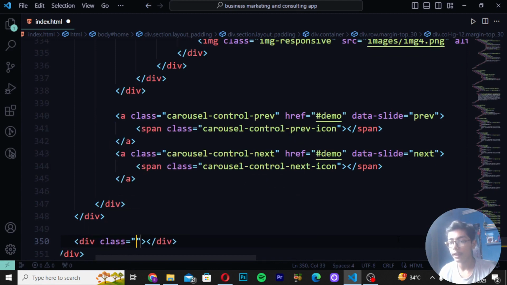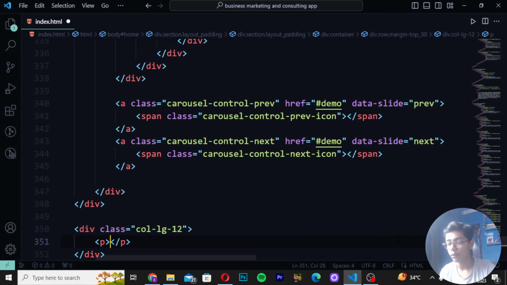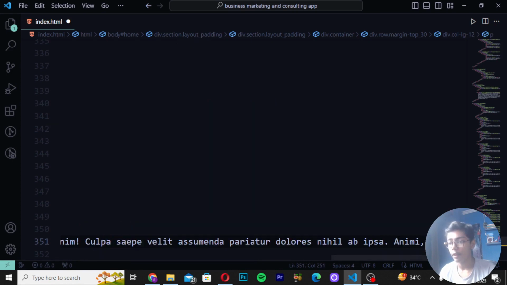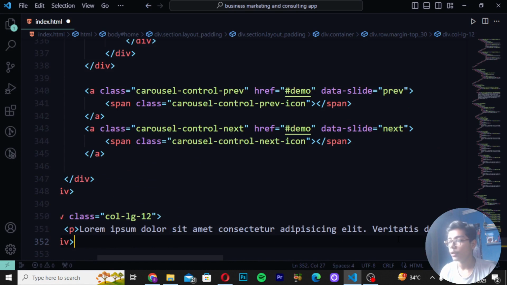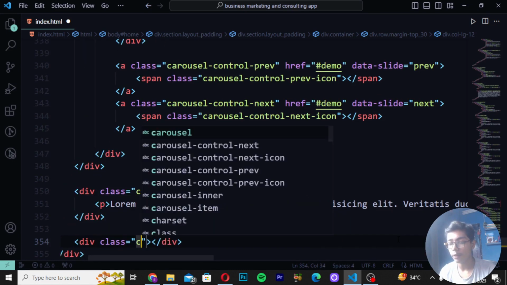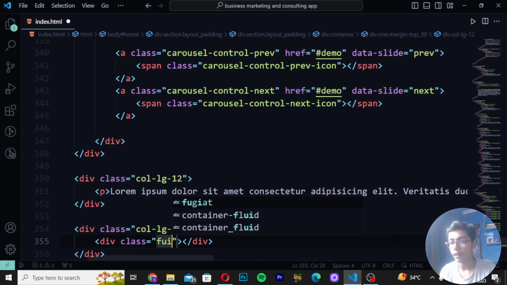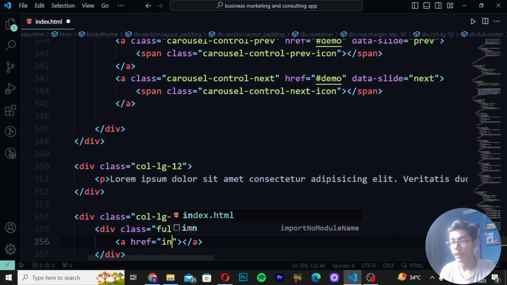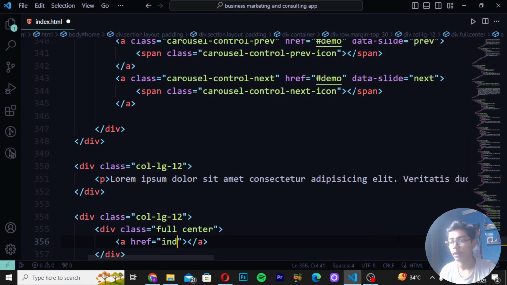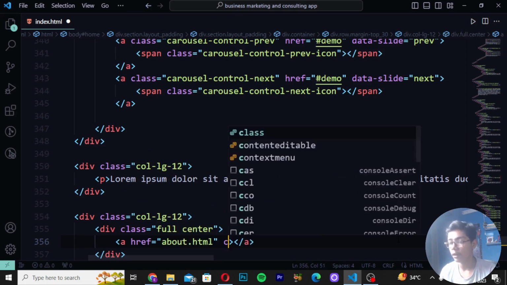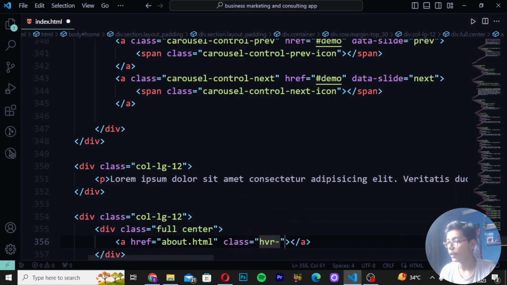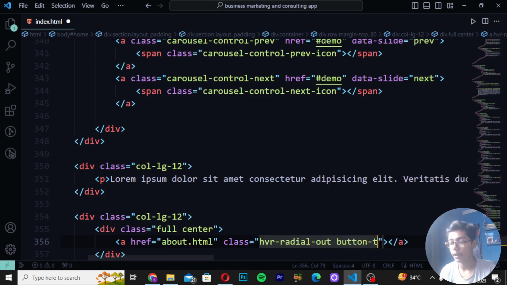Then give space after the a tag, move down after the 2 divs which we have created, and then write div class as col-lg-12. Then write a p tag, and then we have to write lorem to paste all the stuff. Then move down after the div, and then here again we have to write col-lg-12, the div class, and write div class again, and write full center, and write a tag, write the index file, and then you have to write in the place of it about, write class as hbr-radial-out, and then here you have to write button key.